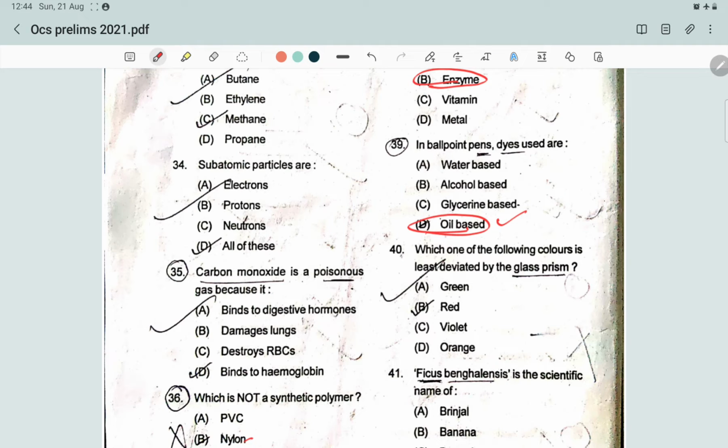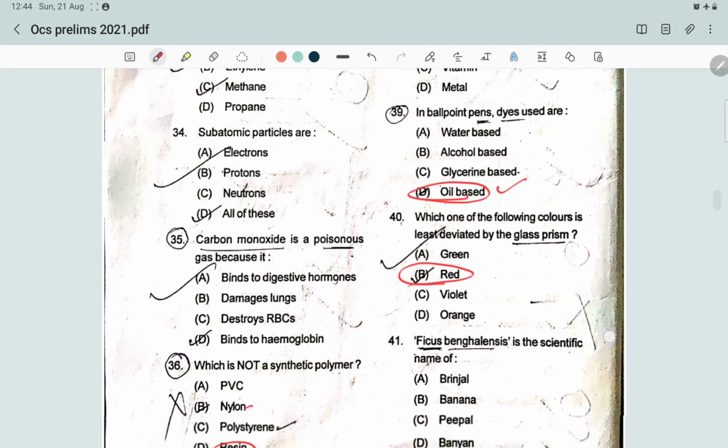Which of the following color is the least deviated by the glass prism? When a visible light penetrates a glass prism from the right, it is reflected and separated into an array of visible colors. Each beam of light, with its own particular wavelength, is slowed differently by the glass. Since violet light has a shorter wavelength, it's slowed more than the longer wavelengths of red light. Consequently, the violet light is bent the most while the red light is bent the least. The answer will be red light.